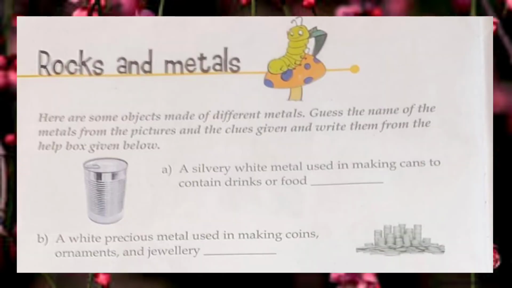Here I'm going to tell you about some different metals, and you have to tell me, with the help of the clues given, which one is the correct option. Alright. So in picture number 1, you can see a silvery white metal used in making cans. So it is a can, right? It looks like a can, and it is made of silvery white metal, and we use this can to store our drinks and our food. So it is tin. All right, tin is a kind of silvery white metal that is used for containing our drinks and food.